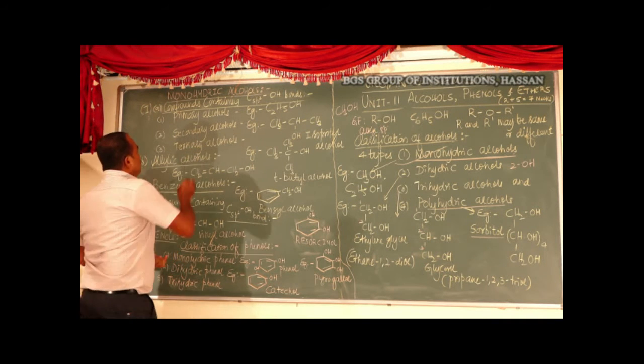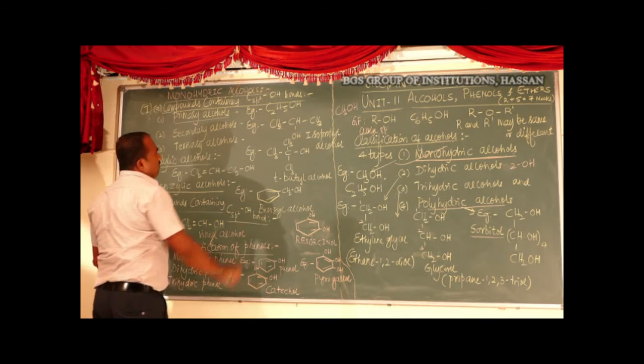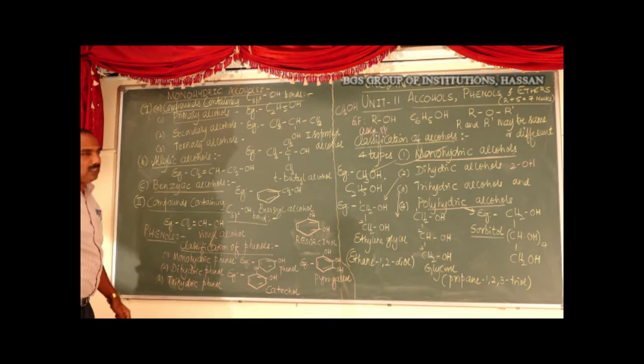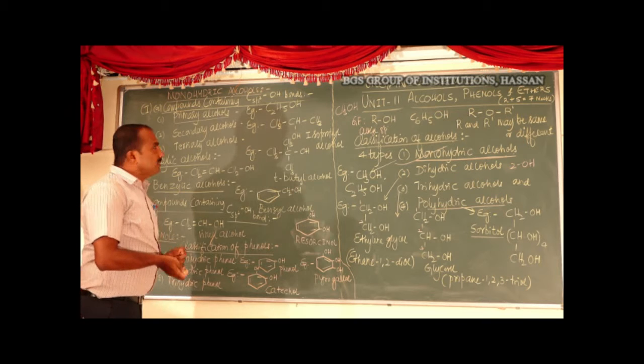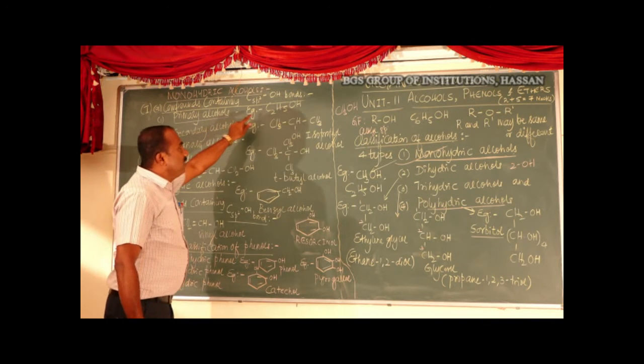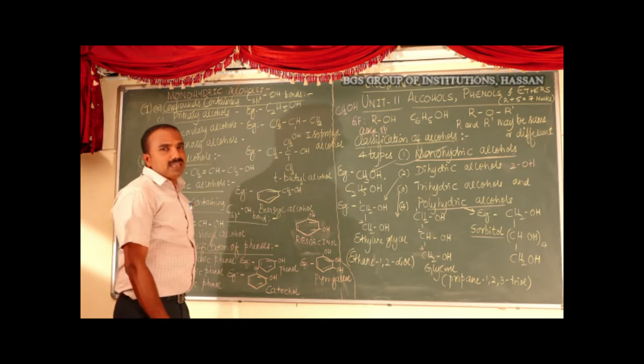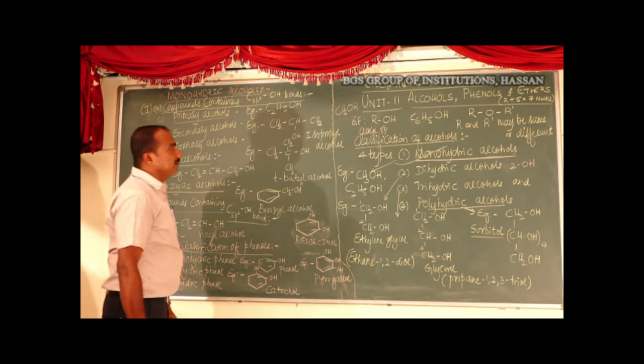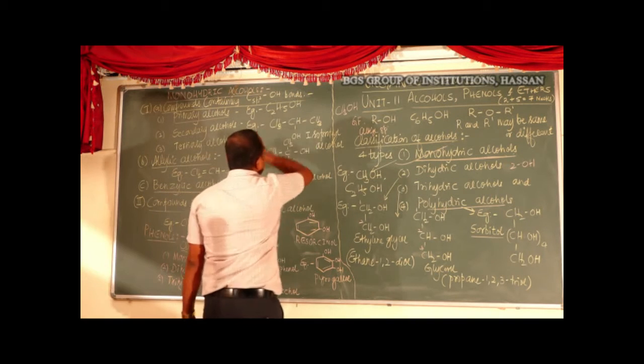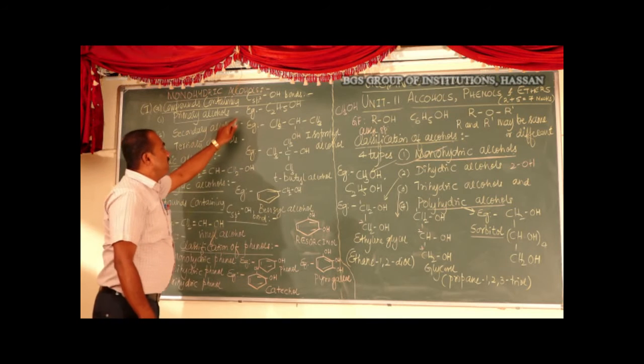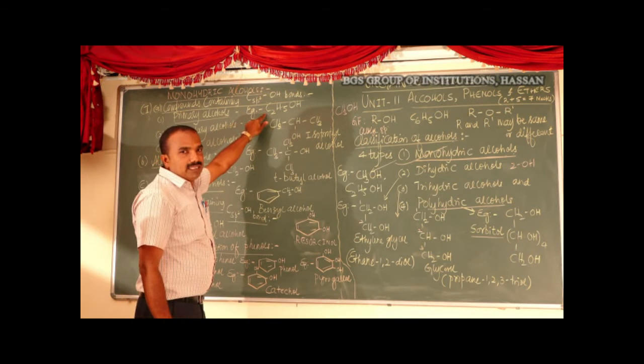First, what are primary alcohols? These are the compounds in which the OH group is attached to the primary carbon atom. Example for primary alcohol is ethyl alcohol.